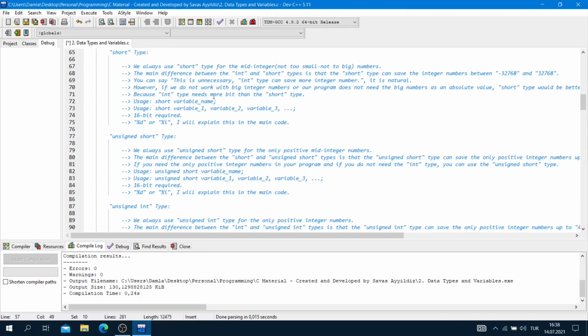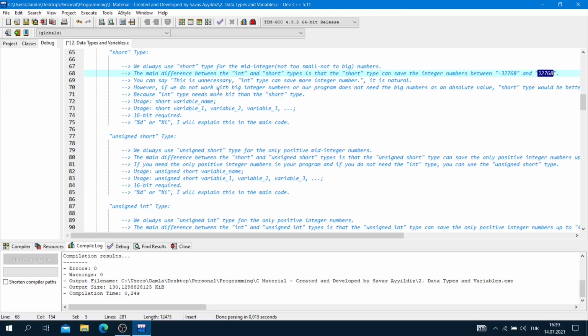We always use the short type for mid-sized integer numbers. The main difference between the integer and short types is that the short type can save the integer numbers between this number and this number. You can say this is unnecessary. Integer type can save more integer numbers. It is natural. However, if we do not work with big integer numbers or our program does not need big numbers as an absolute value, the short type would be better to use.